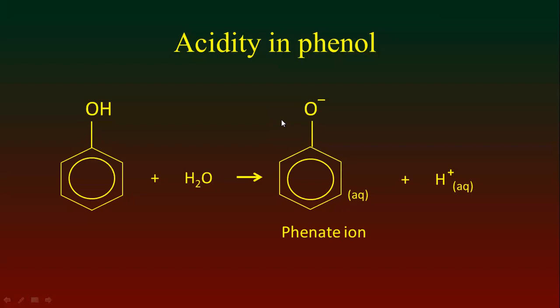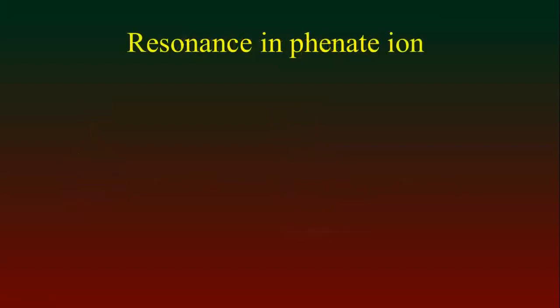But this can be explained by the resonance effect in phenate ion. In phenate ion, the resonance effect appears, which can be explained by the following structure. First of all, the structure of phenate ion. This is phenate ion.